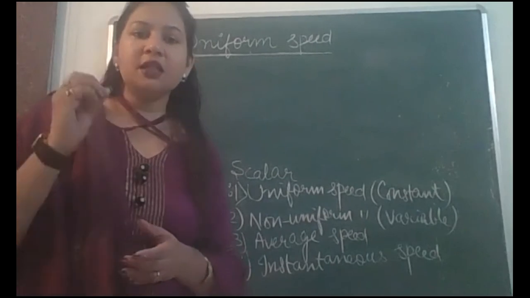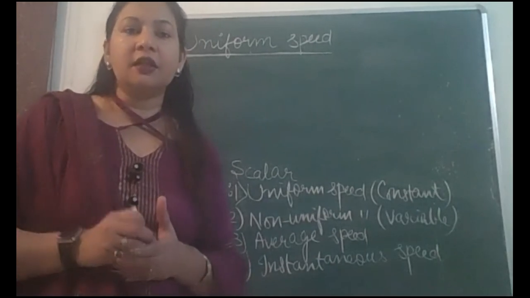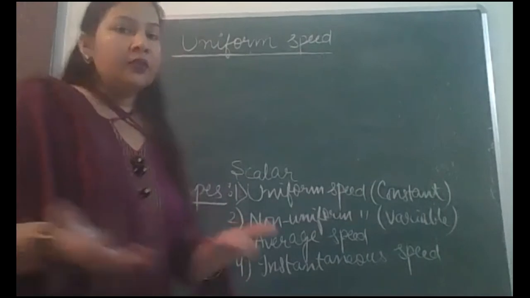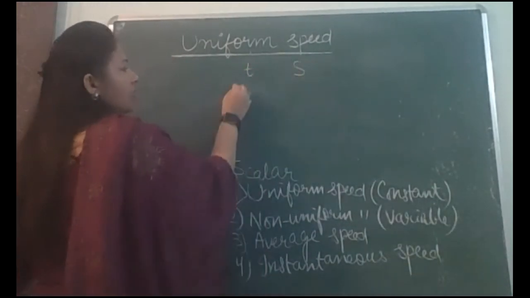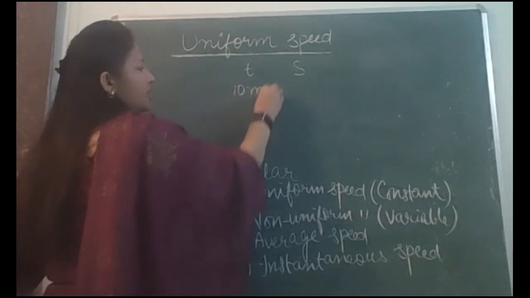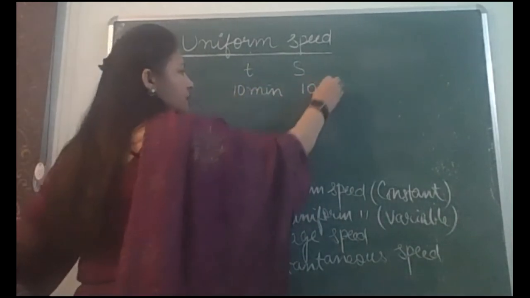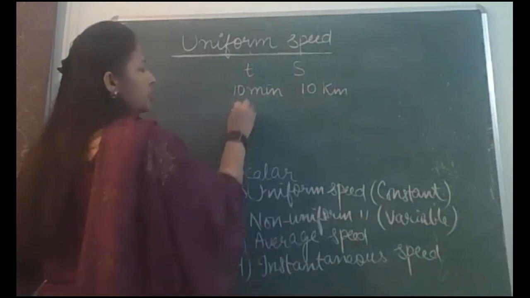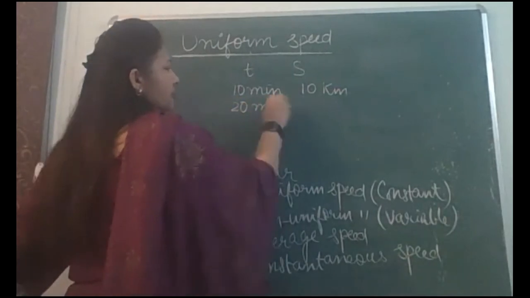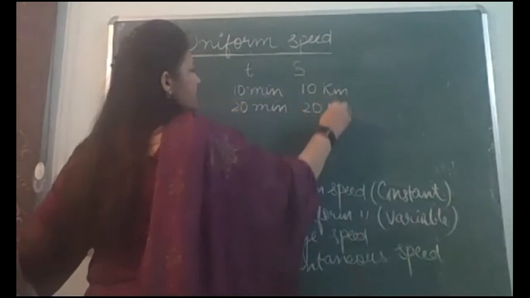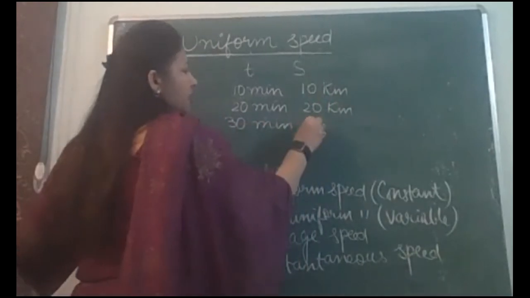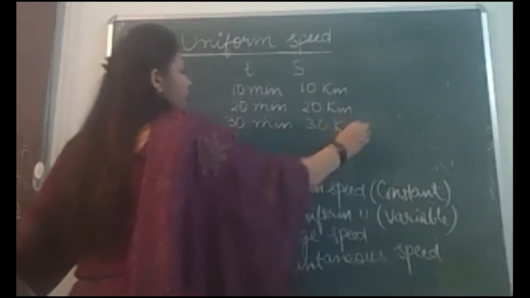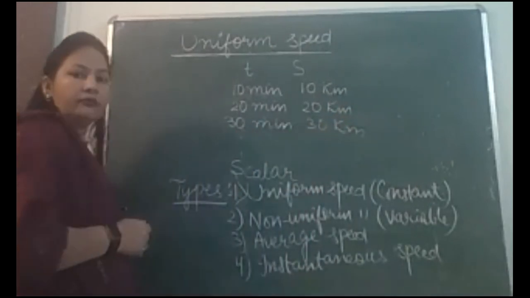After 30 minutes, we notice the reading, that is 30 kilometers, and so on. So see what is the pattern. This is time and this is distance. After 10 minutes, it has covered, say, 10 kilometers. After 20 minutes, it has covered 20 kilometers. After 30 minutes, it has covered 30 kilometers, and so on.